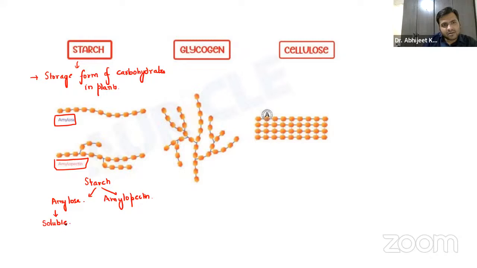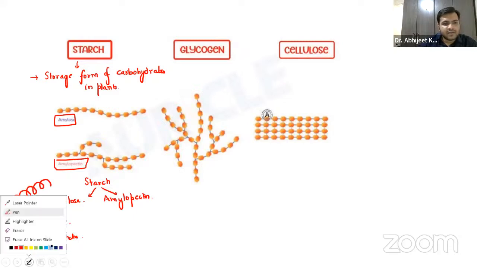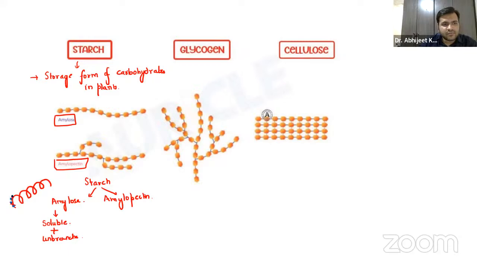The sugar molecules are added like this, in a chain. They are soluble but unbranched. These are nothing but the glucose molecules.